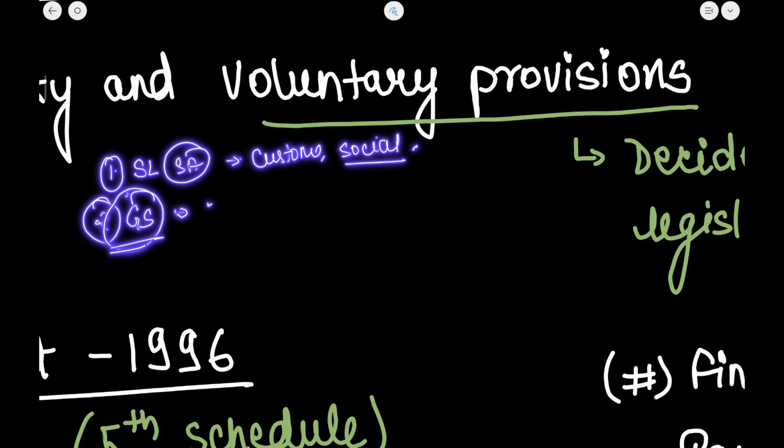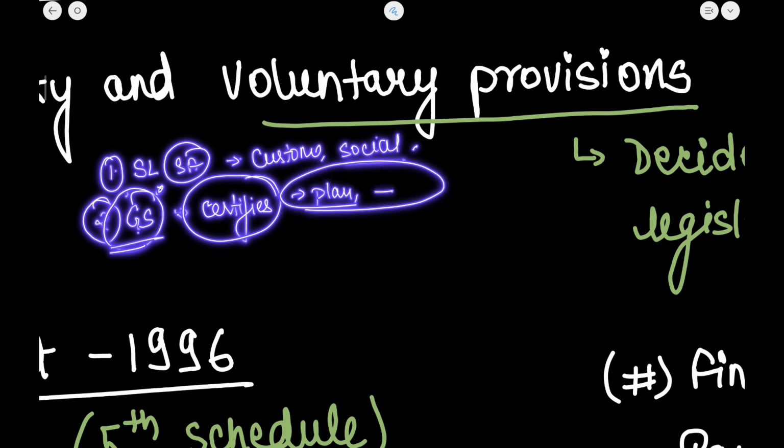This is what I was talking about: the Gram Sabha is assigned a very important role in the PESA Act. The Gram Sabha certifies the utilization of funds for any of the plans, projects and programs implemented in these areas.